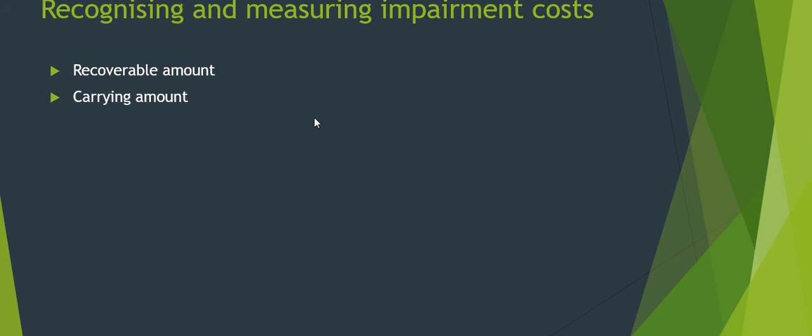There's something called recoverable amount and carrying amount, which we always get into the picture. Carrying amount is the amount at which an asset is recognized after deducting any accumulated depreciation and accumulated impairment losses. And recoverable amount is the amount of an asset or cash generating unit which is the higher of its fair value less cost of disposal and its value in use.